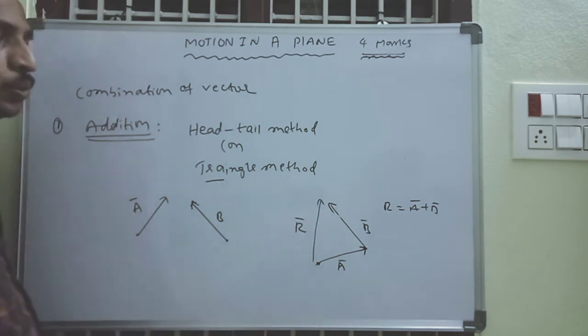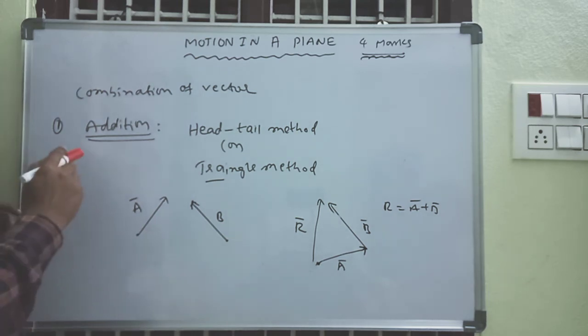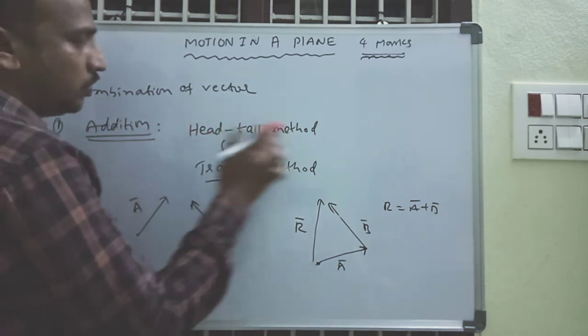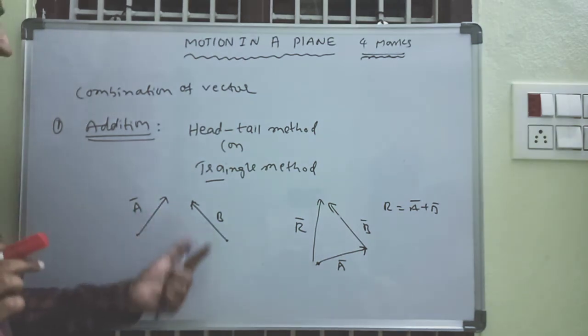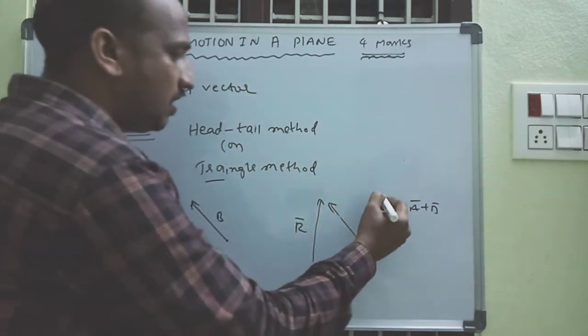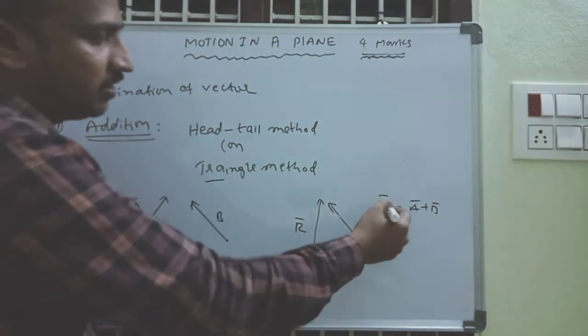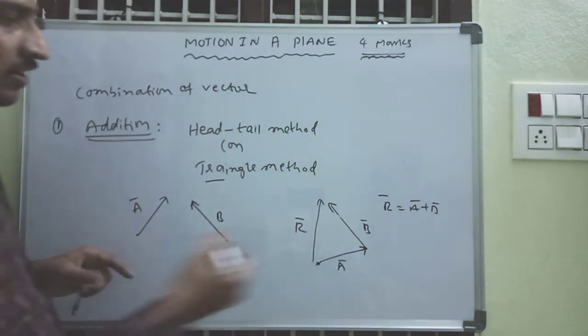That's why this is the head to tail method, or triangle method. This is the combination vector. Here R is the addition of the vectors, and it is also the resultant vector.